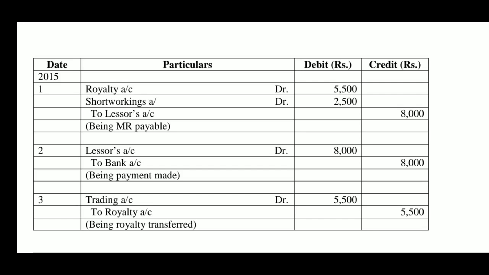Second entry for the payment: lessor's account debit to bank account 8,000, being payment made. Lastly, trading account debit to royalty account. This is the entry for transfer of royalty. Royalty is an expense which was debited in the first journal entry. Now, at the end of 2015, the royalty being an expense is transferred to the trading account: trading account debit to royalty account, which was debited earlier and now will be credited with the same amount 5,500, being royalty transferred.